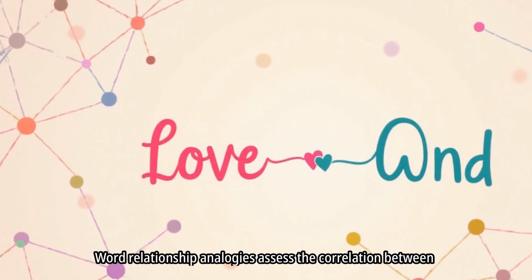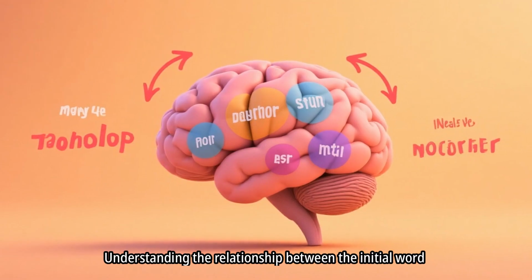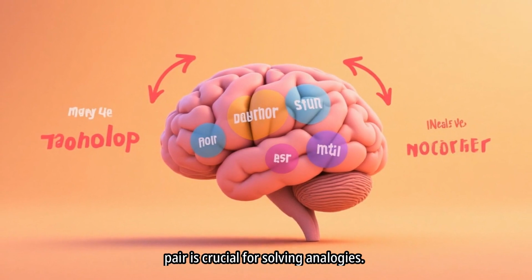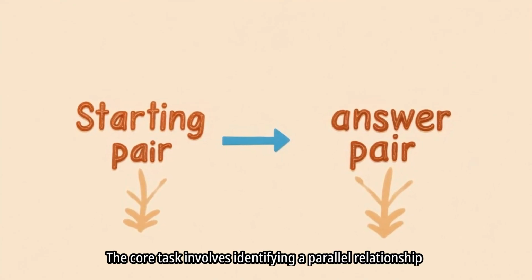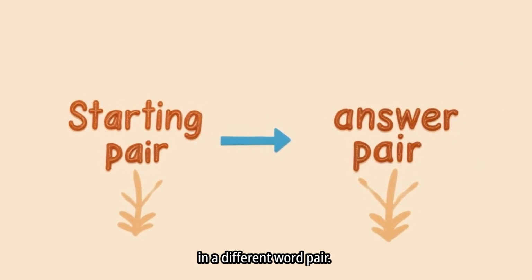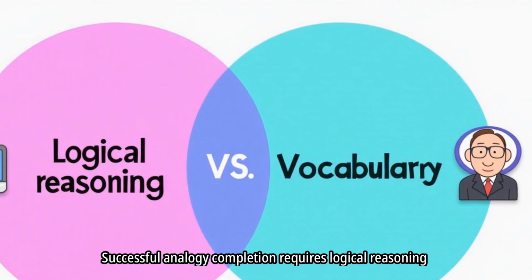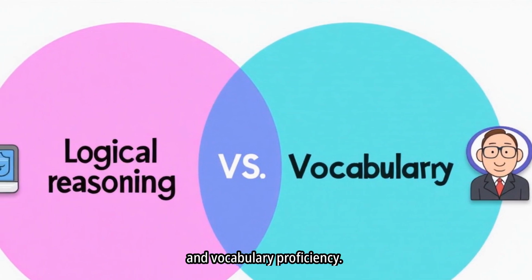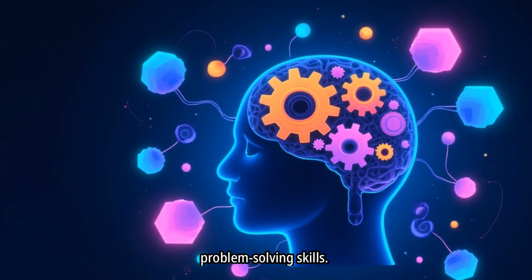Word relationship analogies assess the correlation between two given words. Understanding the relationship between the initial word pair is crucial for solving analogies. The core task involves identifying a parallel relationship in a different word pair. Successful analogy completion requires logical reasoning and vocabulary proficiency. Analogies are used to evaluate cognitive abilities and problem-solving skills.